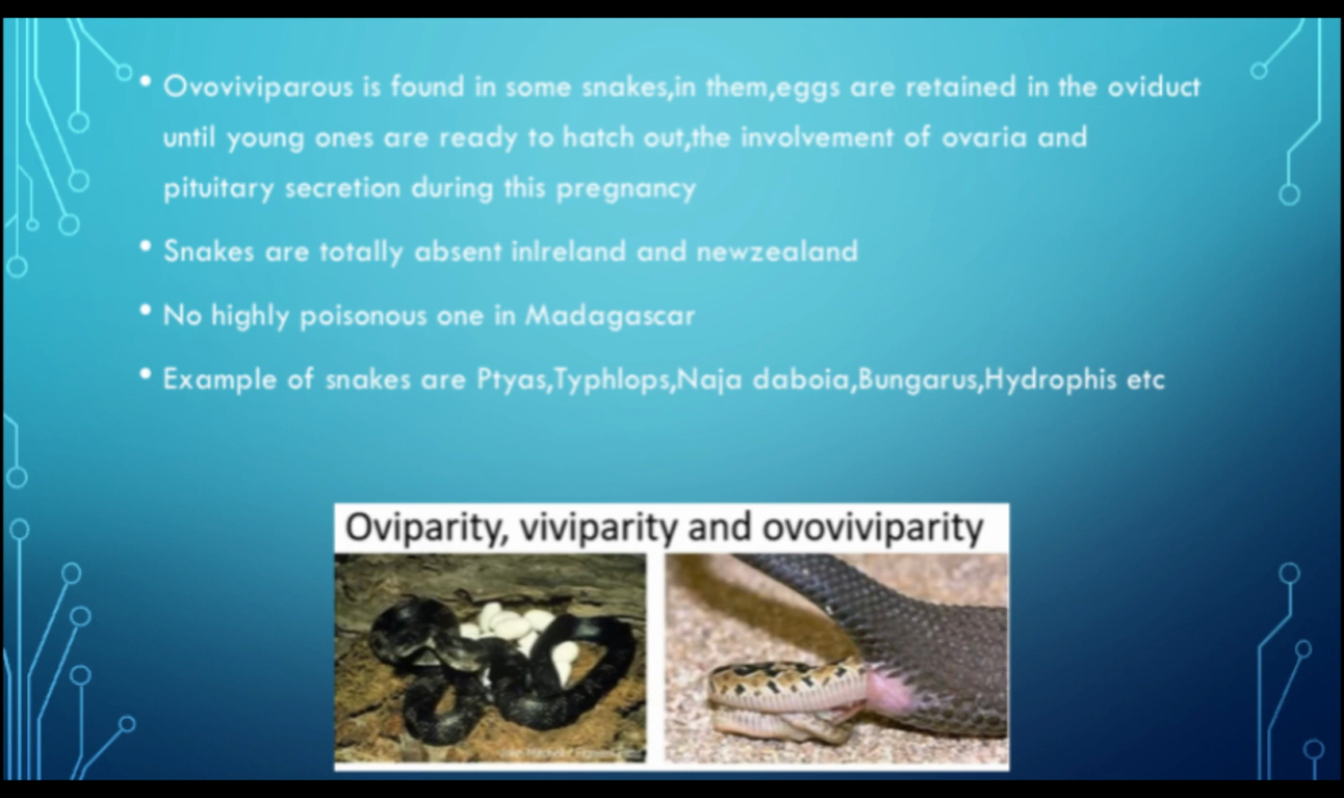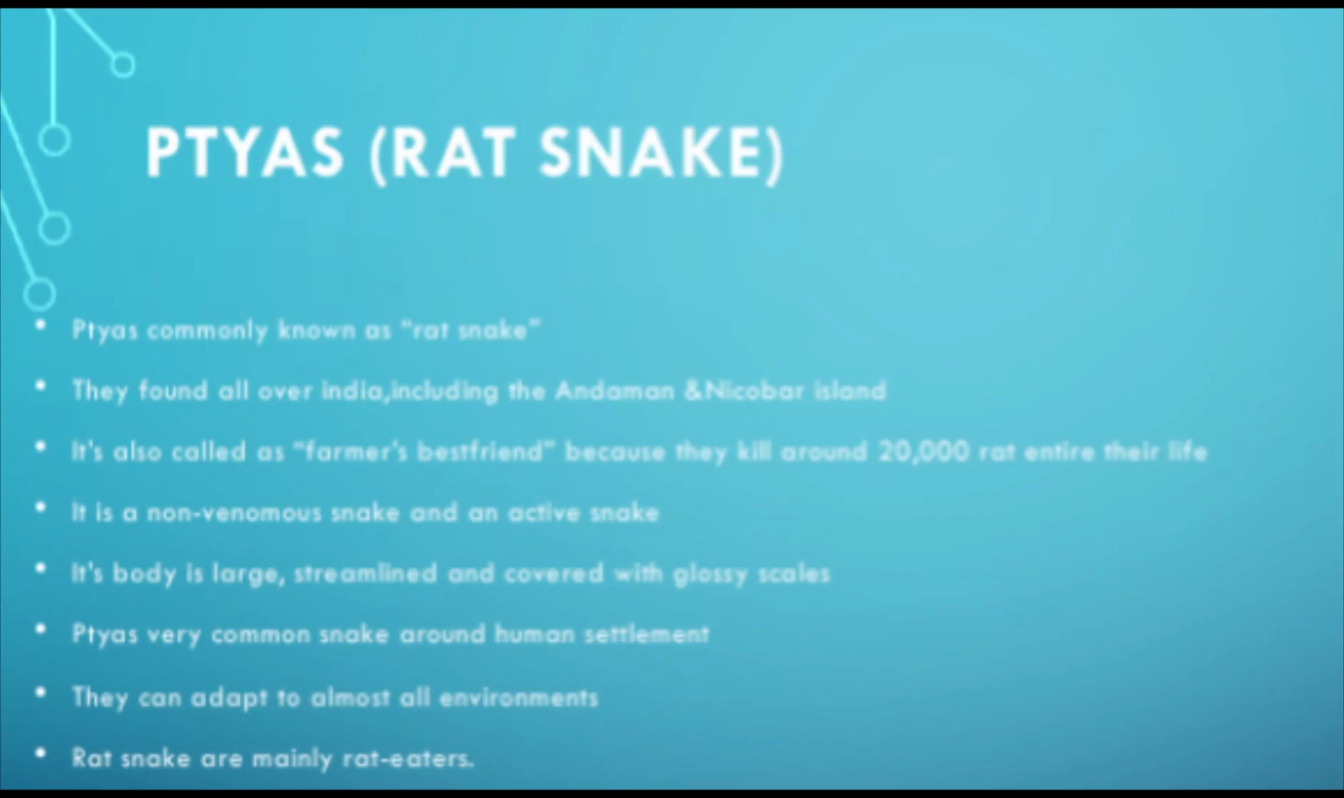Snakes are totally absent in Ireland and New Zealand. No highly poisonous one in Madagascar. Example snakes are Ptyas, Typhlops, Naja, Daboia, Bungarus, Hydrophis, etc.